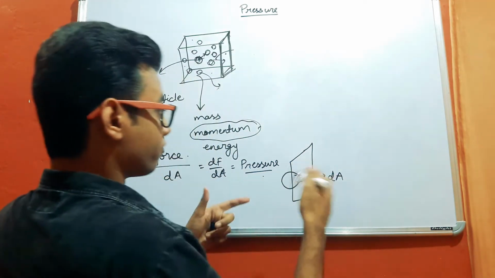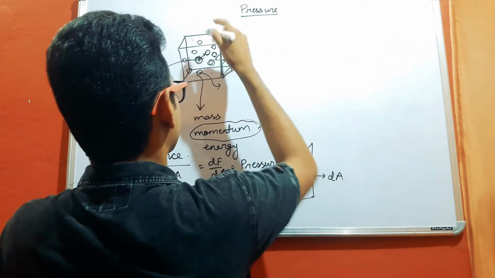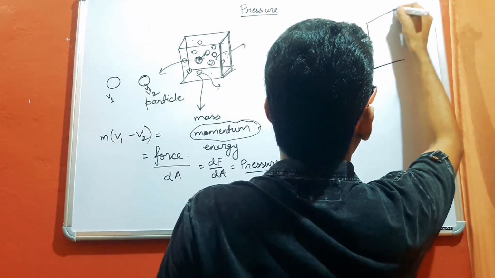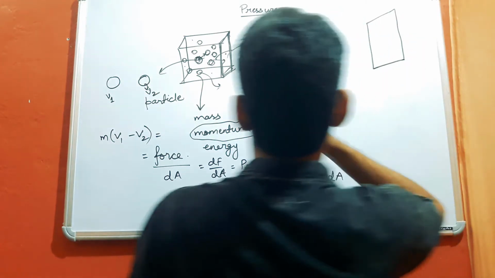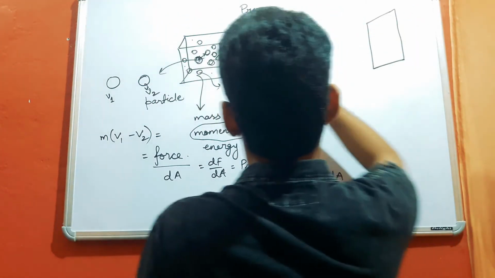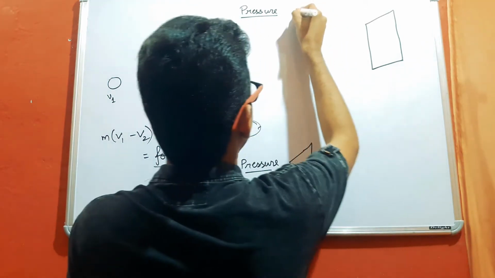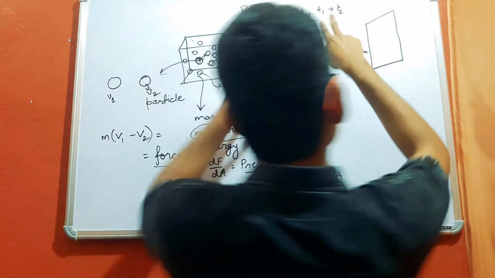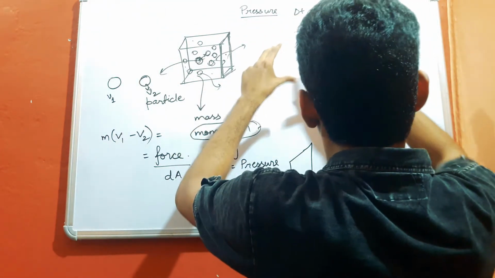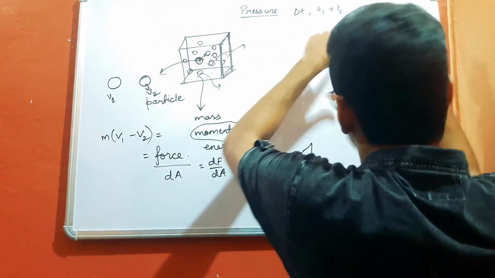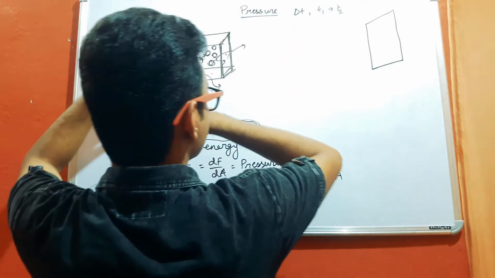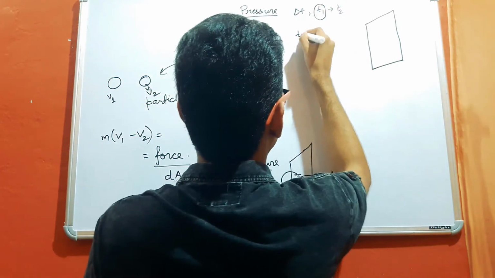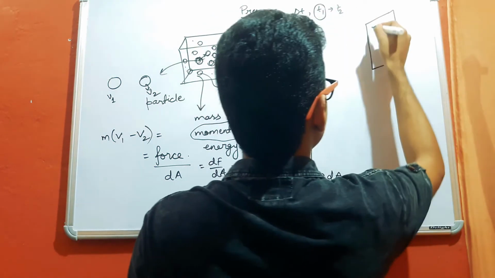But what if we want to calculate the pressure on any wall of the container? Say, take for example this wall. Say I want to calculate the pressure on this wall of the container within time delta t, that is from t1 to t2. Then obviously within this time interval, a lot of molecules are going to come and collide with this wall of the container because of the random motion of these molecules. So take for example, we are considering the time instant t1.